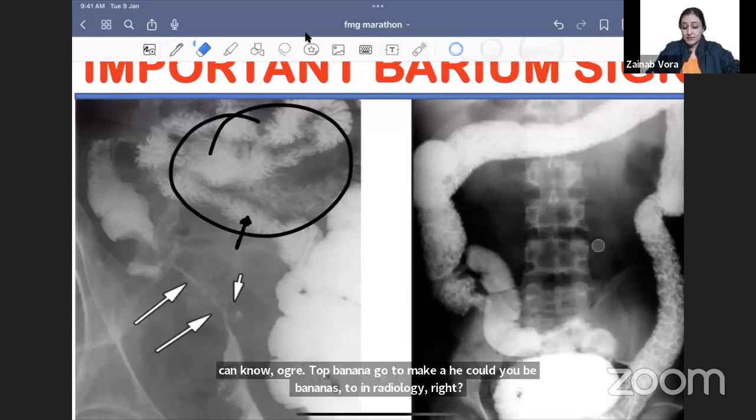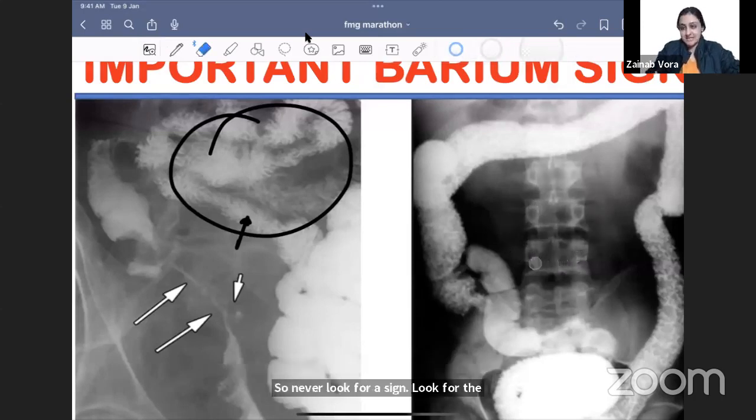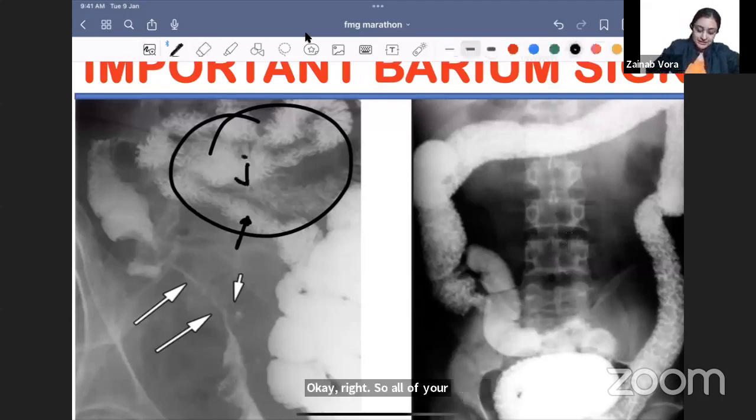That is why you would never see me teaching signs. Yeah, I will tell you the name, but that is never the approach. The approach is always the pattern. Okay, right. So all of you are correct. This is indeed the jejunal loops because they are feathery.